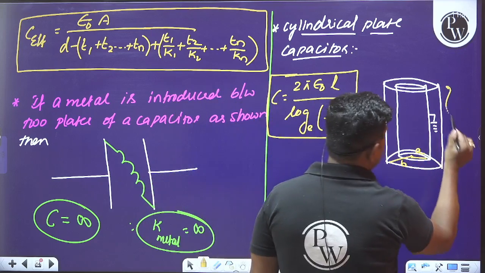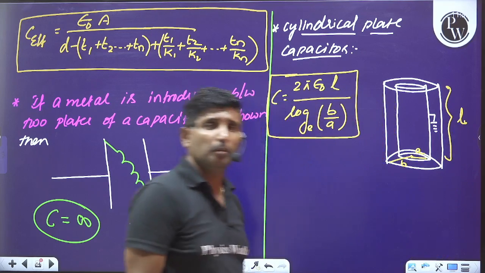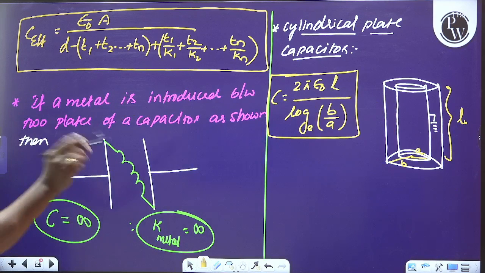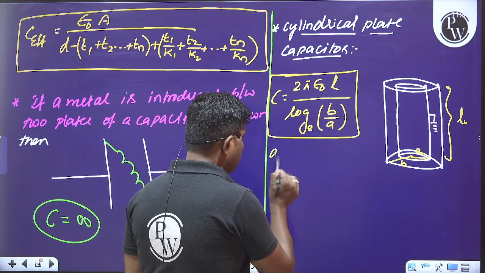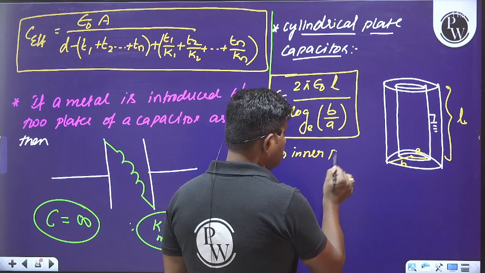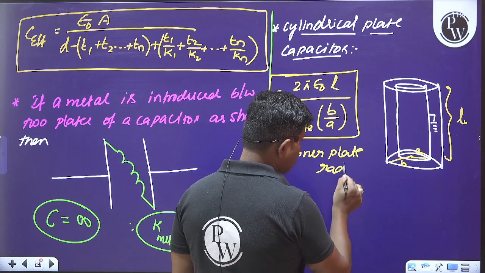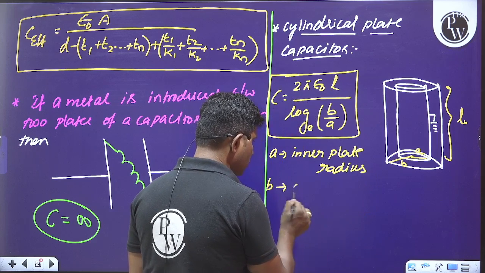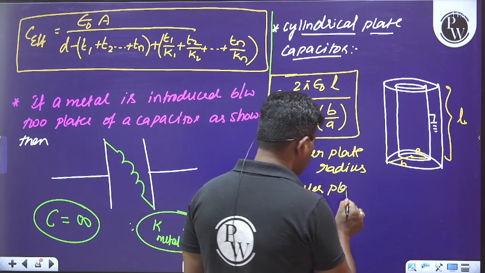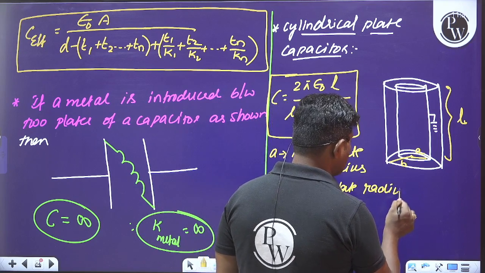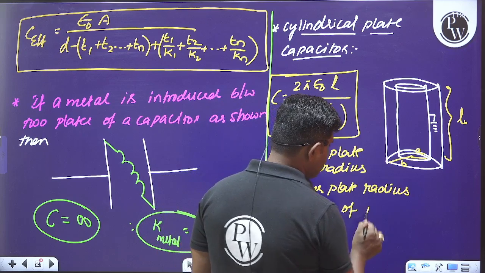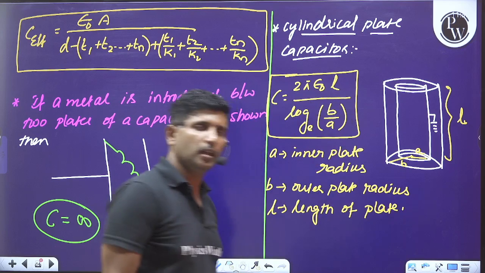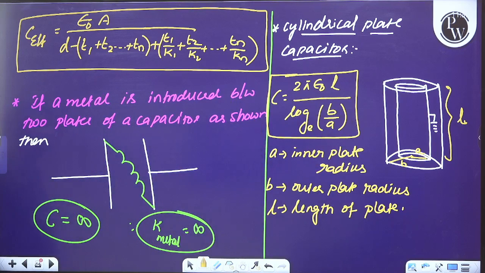What is L? L is the length of the conductor, the length of the plates of a capacitor. A is the radius of the inner plate and B is the radius of the outer plate. Okay, so L is the length of the plate. I hope you understood this point clearly.